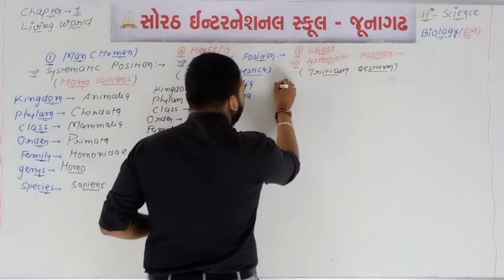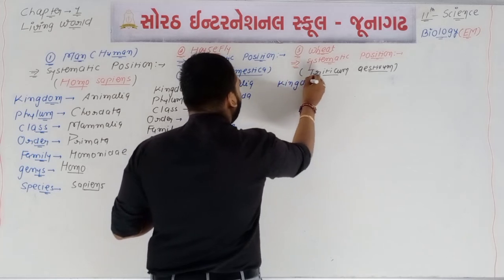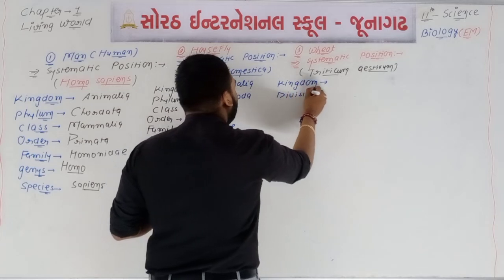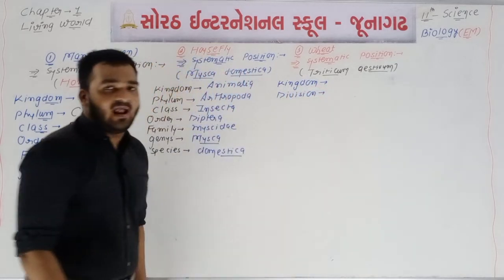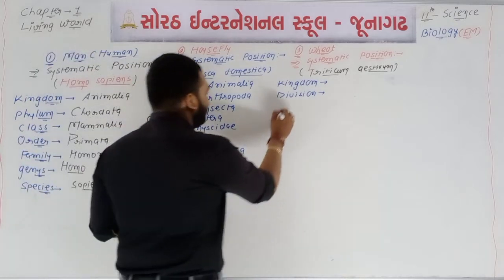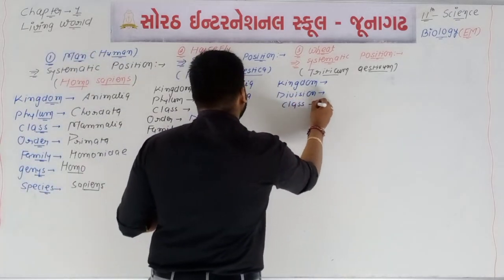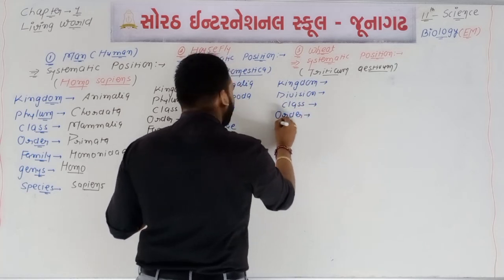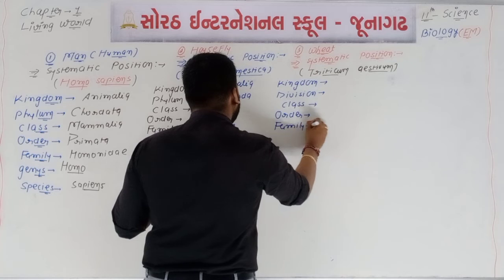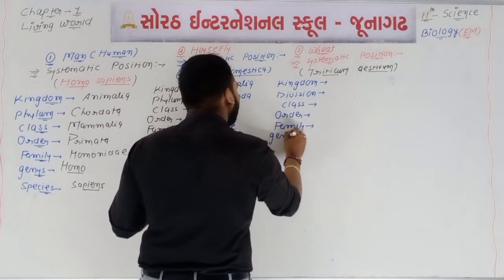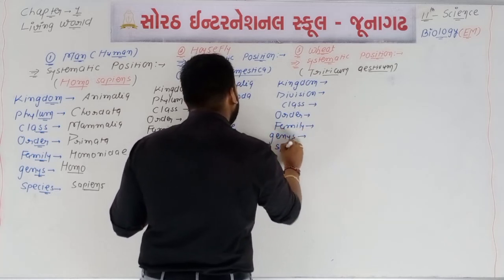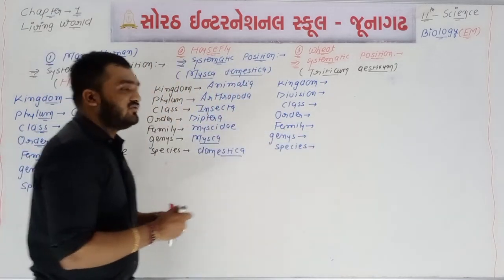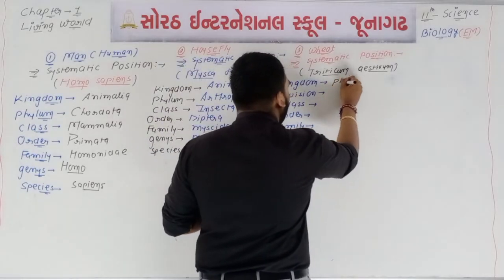Again we will write the same thing. First one is the kingdom. Here the word phylum is not used because we are talking about the classification or systematic position of plants. So for plants, the word division is used. Then the third one is class, the fourth one is order. After order, the family is there. Then genus and species. So for the kingdom, in the systematic position of wheat, we can say the plant kingdom.